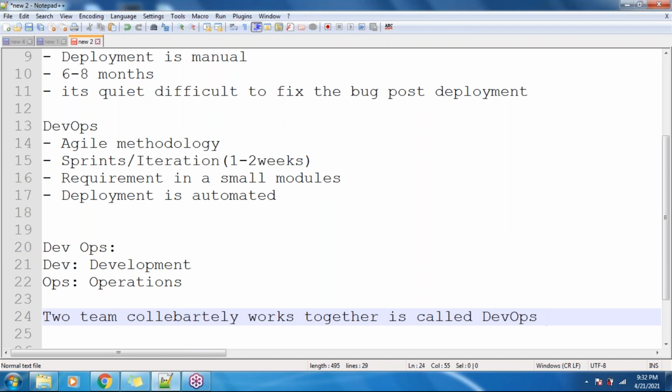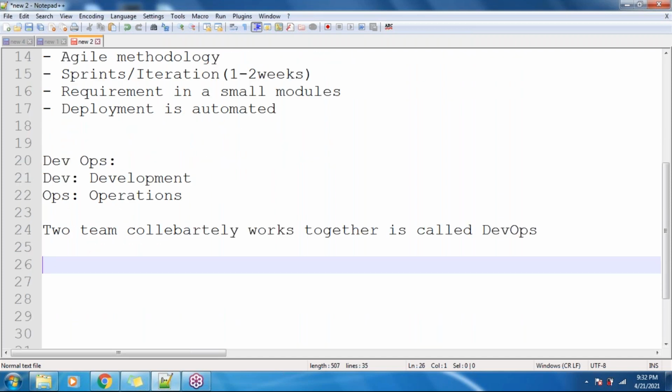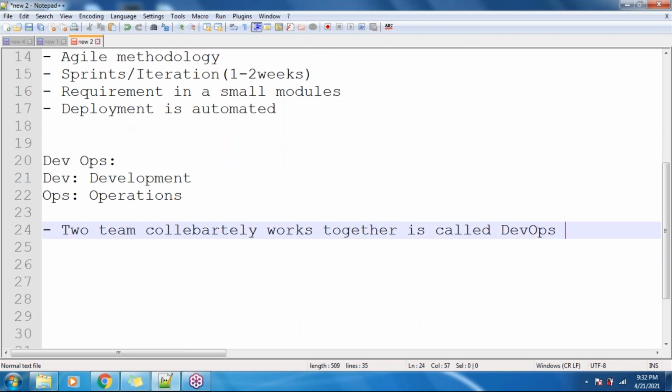And it is not a new technology, guys. It is a new strategy of developing any process. So two teams working together is called DevOps.